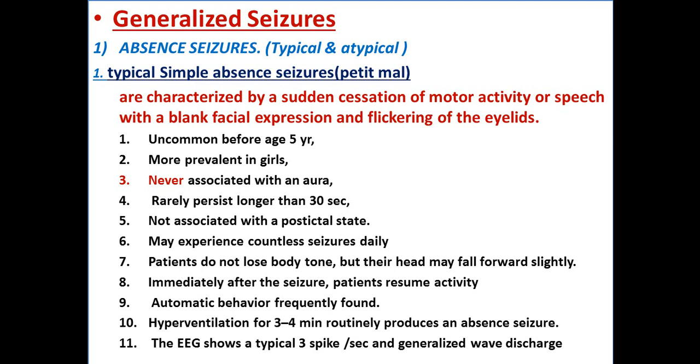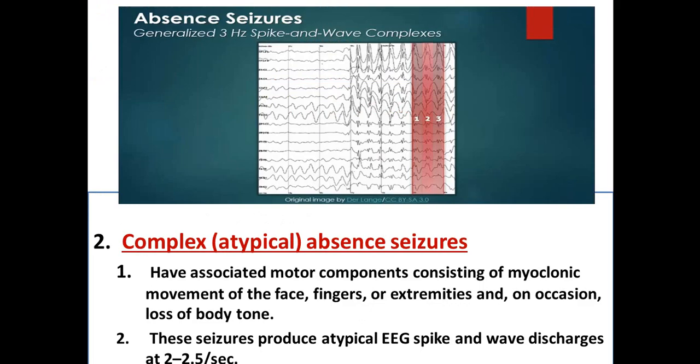Automatic behavior is frequently found, such as lip smacking, swallowing, or chewing. Hyperventilation for 3 to 4 minutes will routinely produce an absence seizure, so it is a stimulus for the occurrence of this type of seizure. And the EEG here is typical, 3 spikes per second with a generalized wave discharge. This is the EEG finding, here 1, 2, 3 spikes per second.